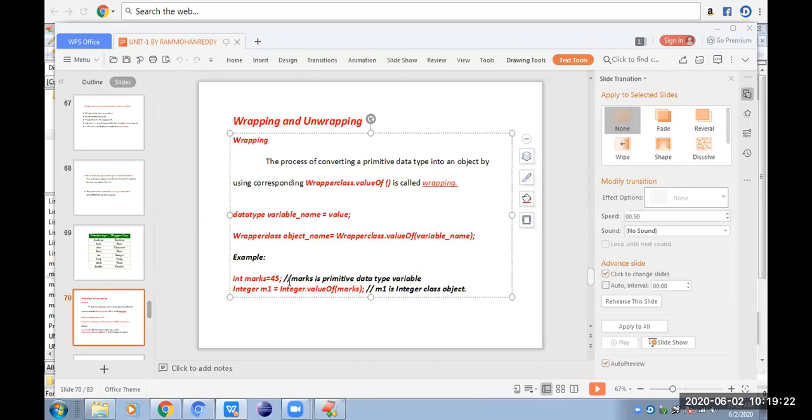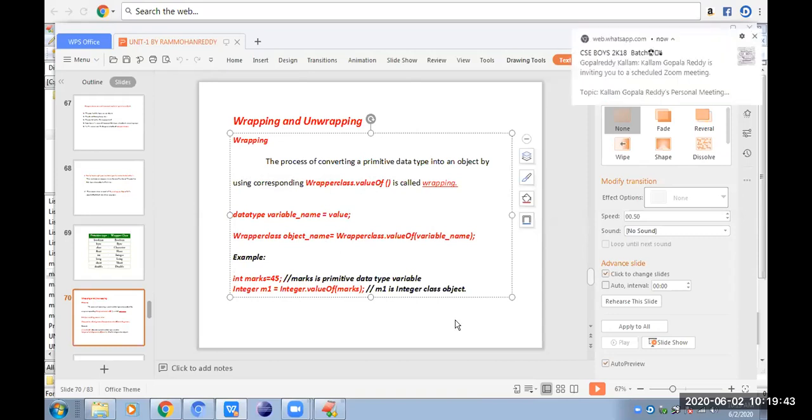Here, int marks is equal to 45, we are converting that into this one. The general syntax is data type, variable name is equal to value. This is how to declare and initialize an ordinary variable. Next, to convert that into an object, the syntax is wrapper class, space, object name is equal to wrapper class dot valueOf(variable name). Clear? By using that, we are converting the variable into an object. Is it clear, guys?